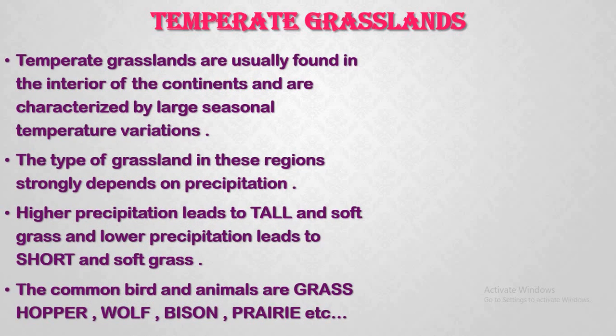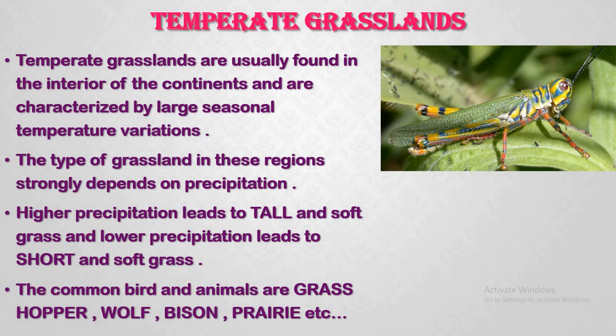Temperate grasslands. Temperate grasslands are usually found in the interior of the continent and are characterized by large seasonal temperature variation. Here you can see some of the living organisms over there. The type of grassland in these regions strongly depends on the precipitation.